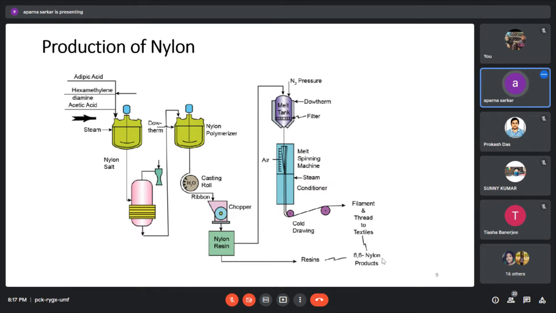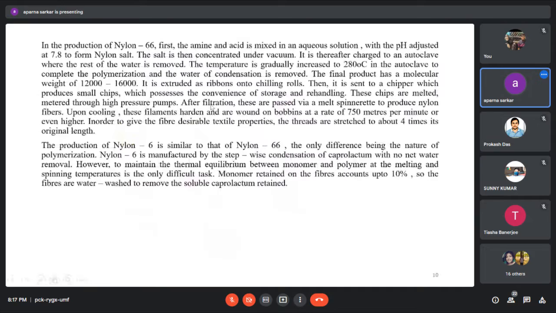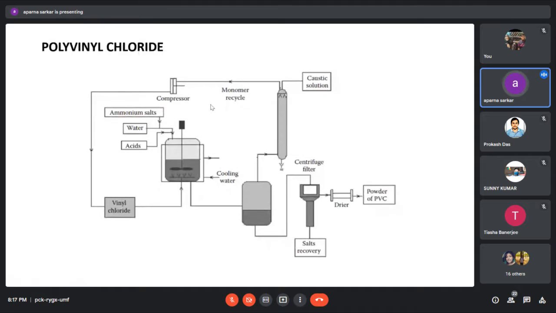This is the manufacturing process of nylon 66. This process is explained here, and then there is a plastic part, that is a polyvinyl monomer or vinyl monomer, and through a polymerization reaction we can produce this one.